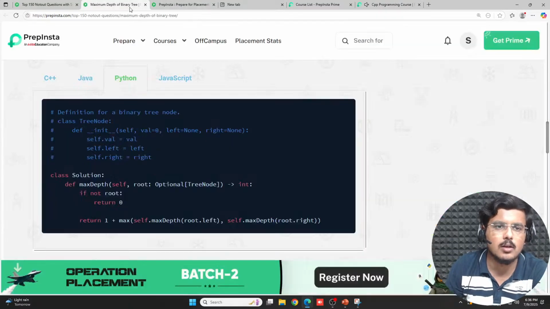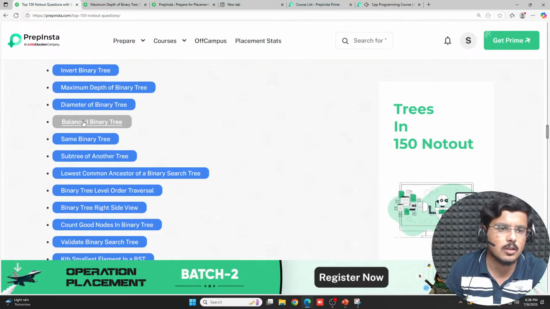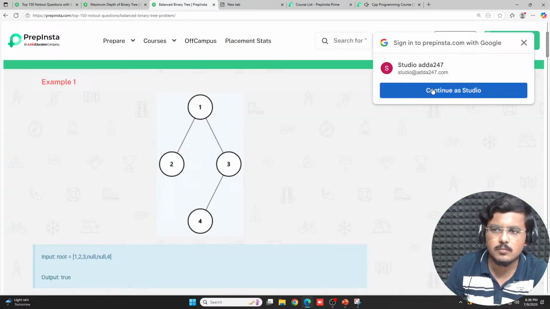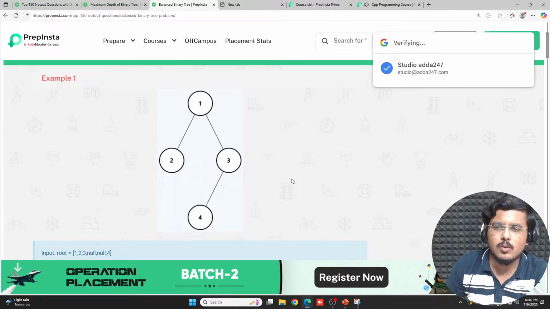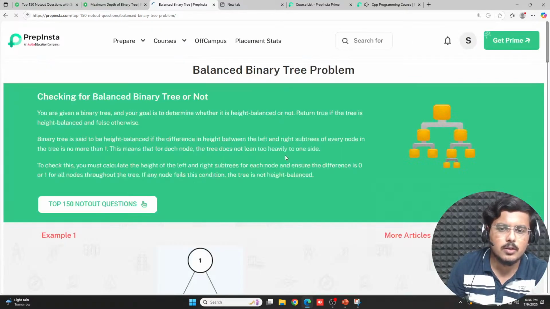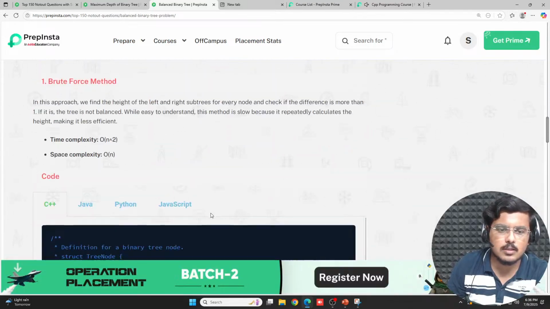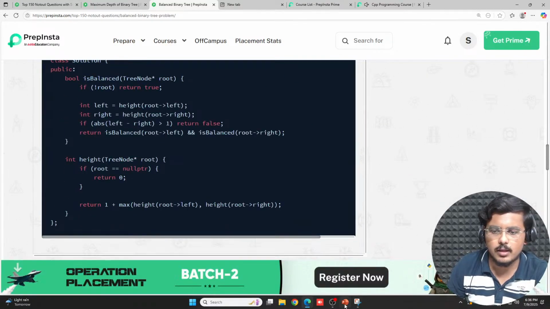Now let's go back to the question that we were trying to solve, balanced binary tree. So I'll go ahead and show you this. This particular code, what does it say? I have just taken the code there in my PPT.